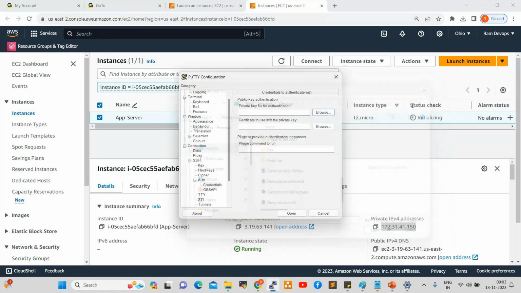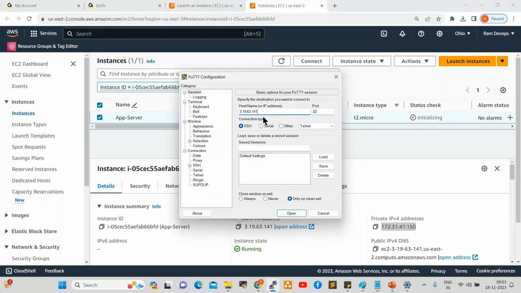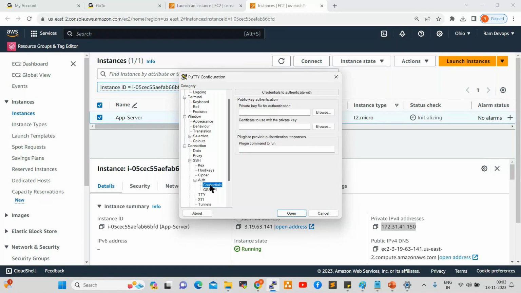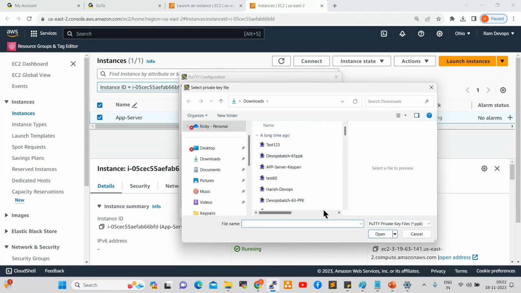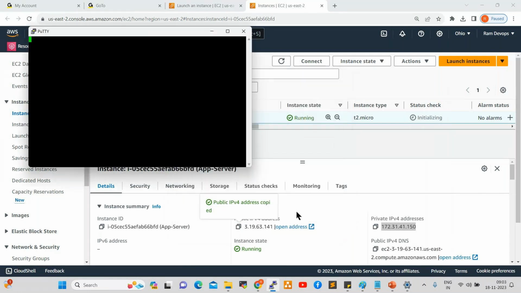If you want to connect to the server, copy the public IP. Open PuTTY here and paste your IP address. Expand SSH, expand Auth, click on Credentials, click on Browse. Now select your key pair. Select Desktop, go down here. This is our key pair, PPK. Select this, click on Open, click on Accept.